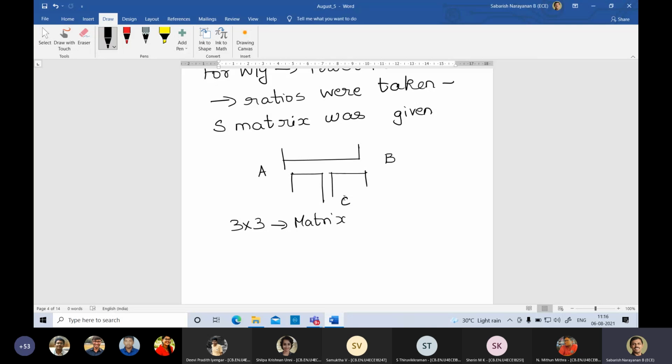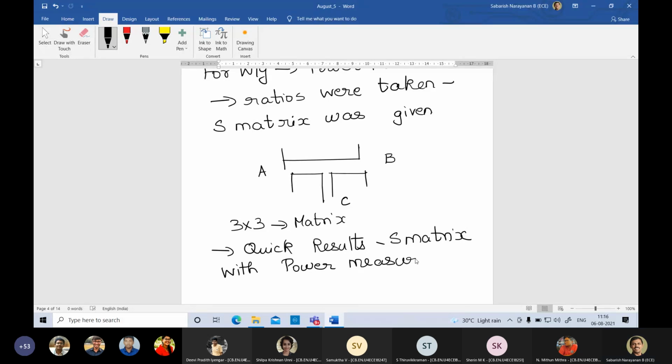They wanted quick analysis. They didn't want to go into solving the Maxwell's equation inside and then finding out and all. They wanted quick results. That is where the S matrix helped us. Quick results. S matrix with power measurements. With power measurements helped. Clear? The requirements were also that much only.